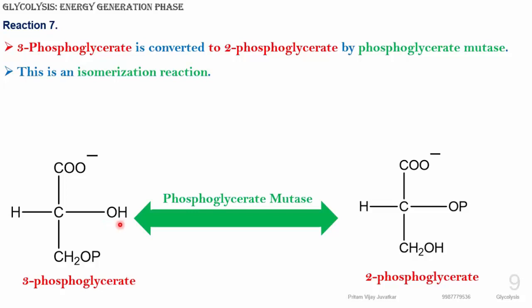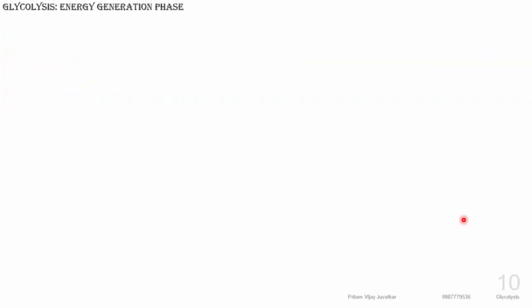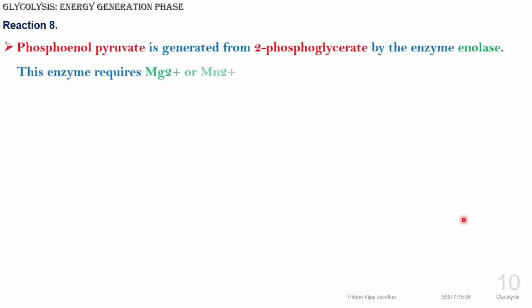Here the phosphate replaces the OH molecule, forming 2-phosphoglycerate. Now we will move towards the next reaction. In this reaction, what will happen?